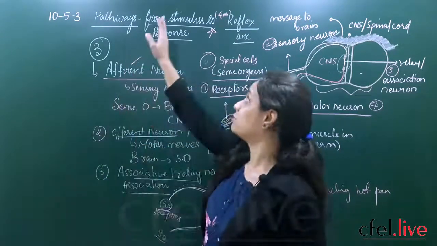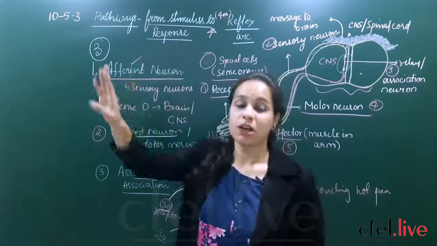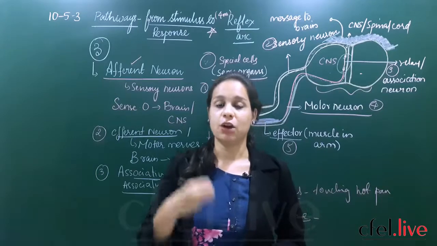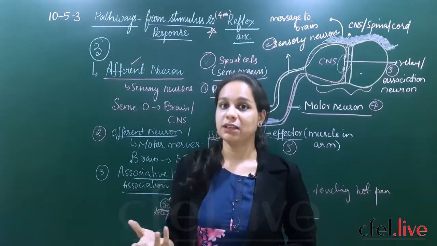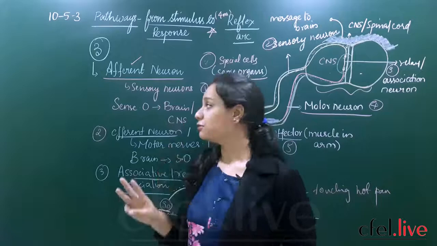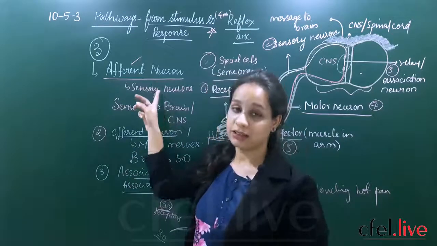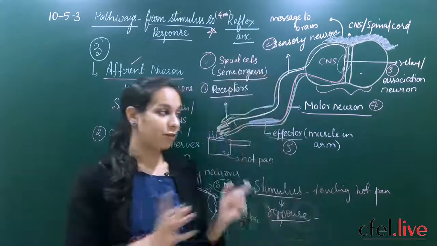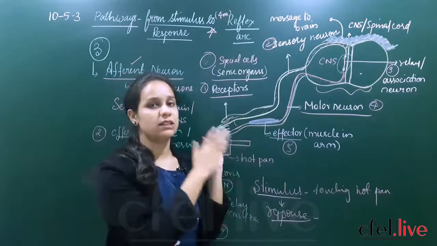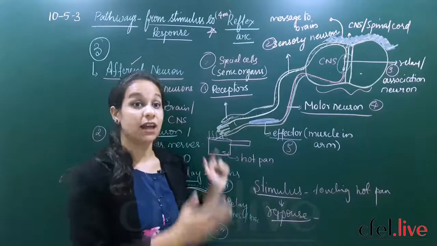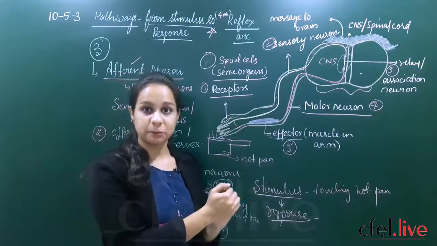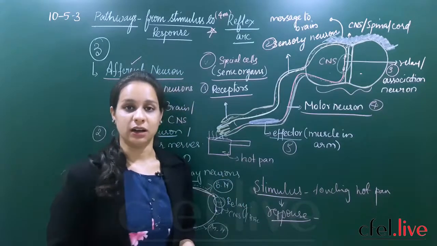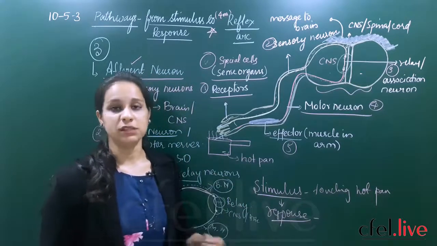The pathways from stimulus to response means what? What are the pathways through which the stimulus is traveling and how we are giving responses. So what are the pathways? Through 3 different pathways, that is the 3 different neurons: sensory, motor and association neuron. Then we have put them into a situation and we have seen the very important topic, that is reflex arc, and how reflex arc occurs and how we give immediate response to a dangerous stimulus or a normal stimulus.